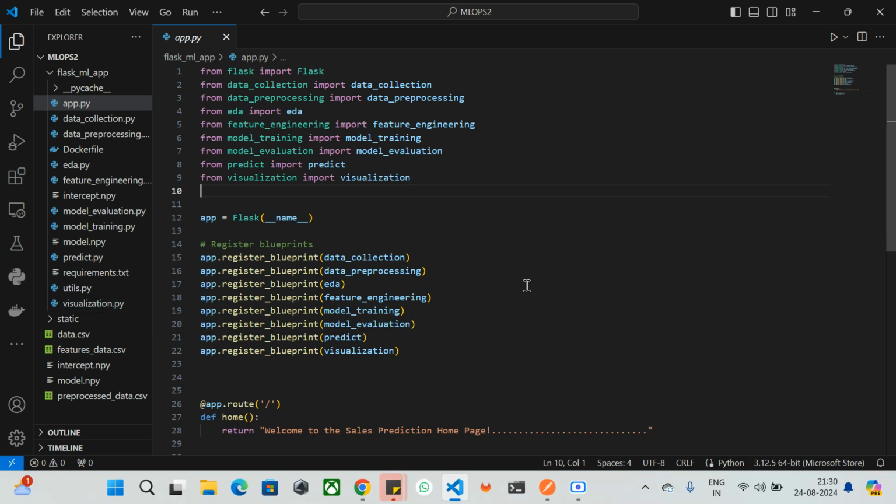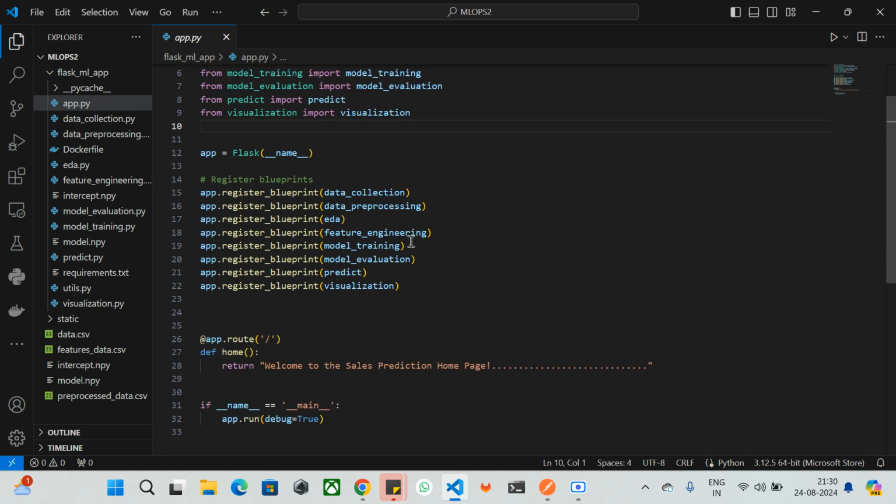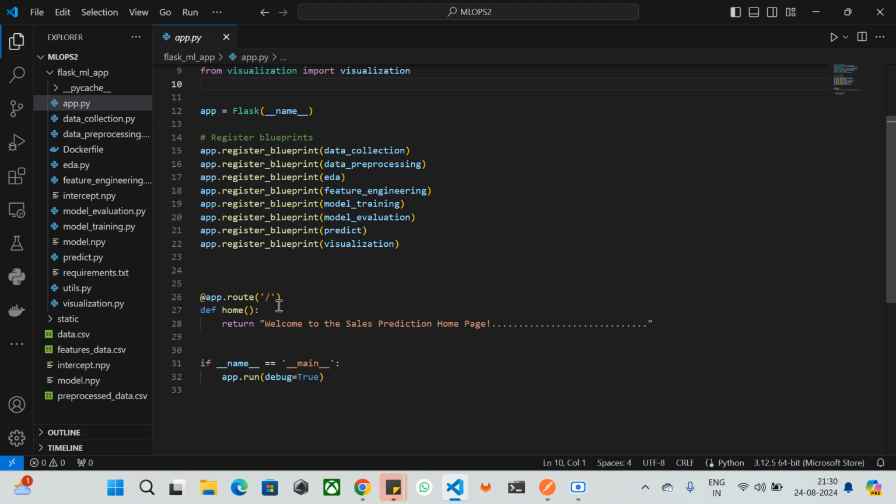But yeah, if you want to render all those things, that's why I have injected them as blueprints with my app.py. If you see here on the downside, if my application is running as a home page, it will say, hey, welcome to the sales prediction homepage. So this is the homepage that we are going to get. This text will appear once we run this application in our browser. If you hit the IP address with the port number, usually Flask runs on 5000 with your local address. When you hit that, the home page will be reflected there. That's the return message that I have added here as a route, which is home.